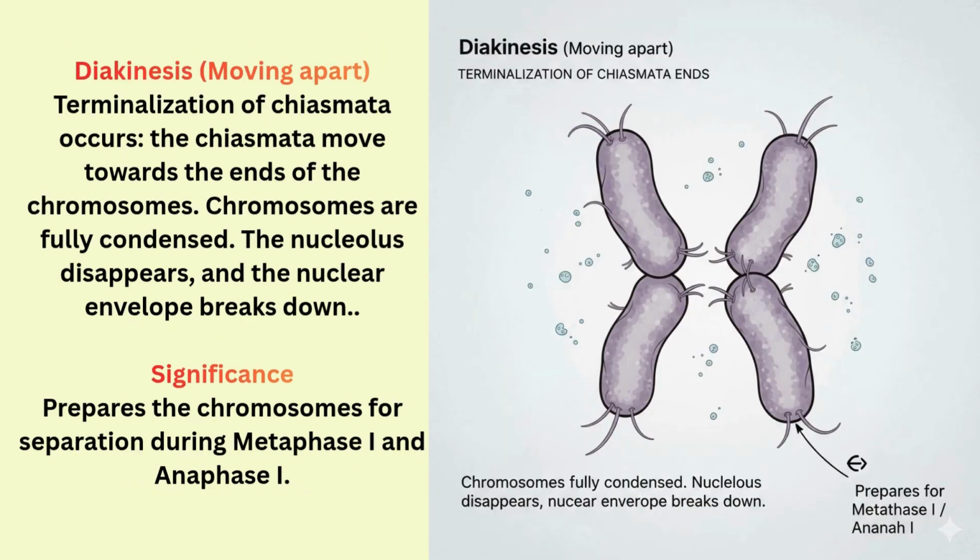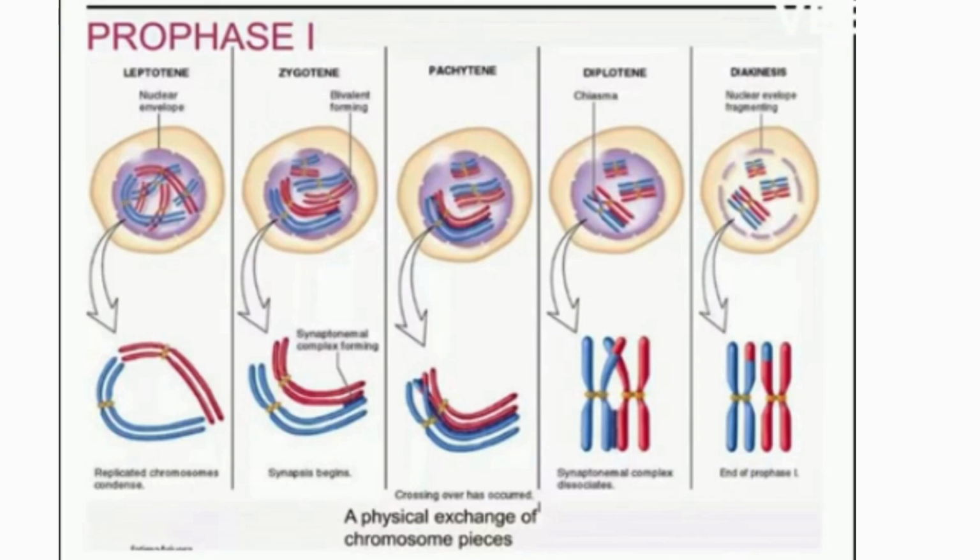The fourth one is the diakinesis. Diakinesis is the moving apart of the chromosomes. Basically, terminalization of the chiasmata occurs, and the chiasmata move toward the ends of the chromosomes. Chromosomes are fully condensed, the nucleolus disappears, and the nuclear envelope breaks down. So what is the significance of diakinesis? It prepares the chromosomes for separation during metaphase first and anaphase. These are the summary of all four different events which occur in prophase first.